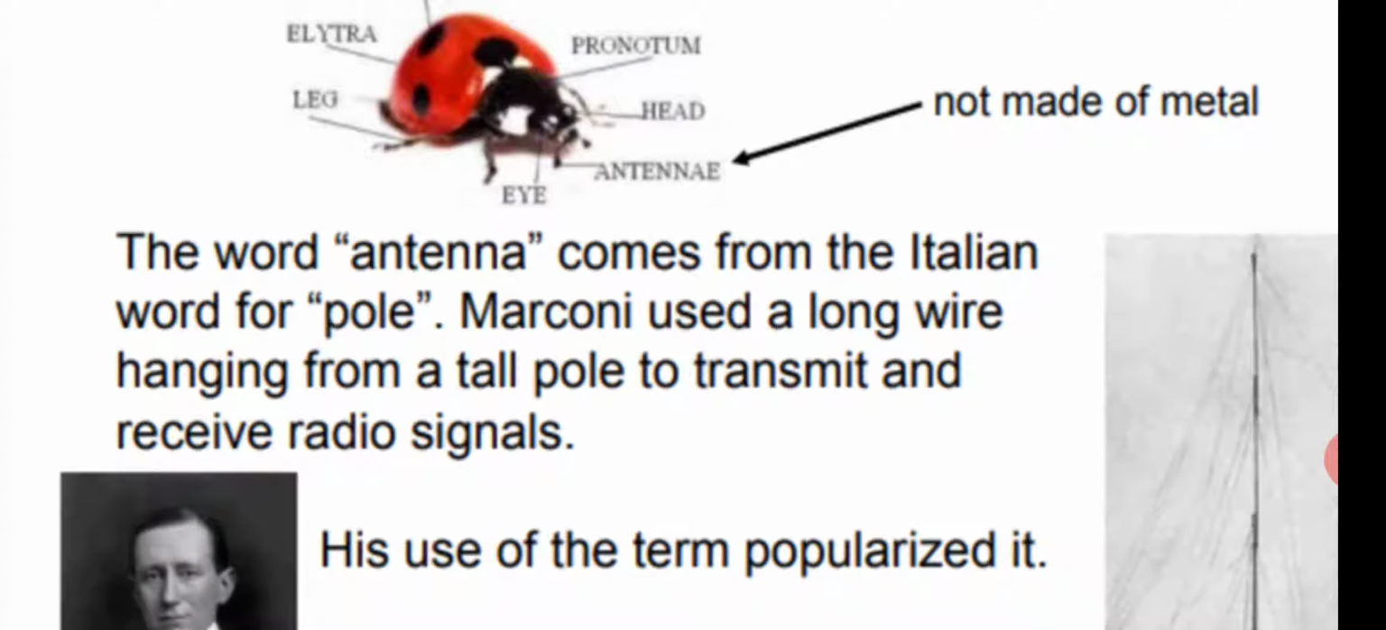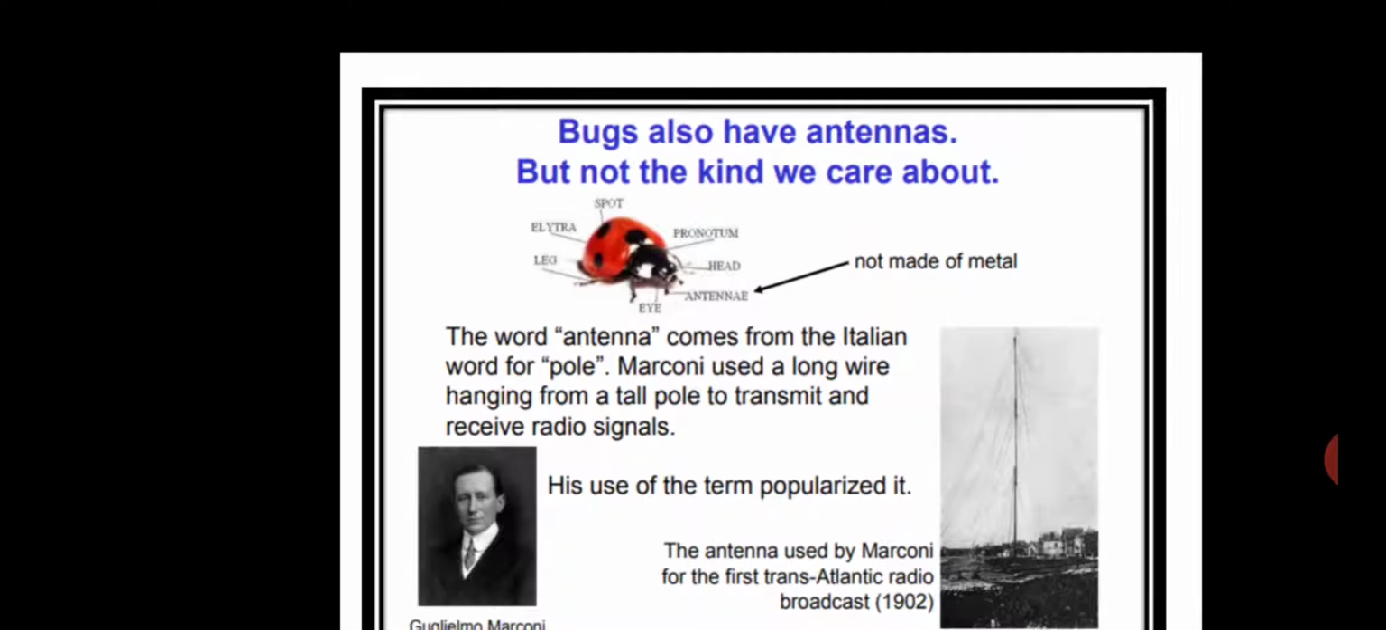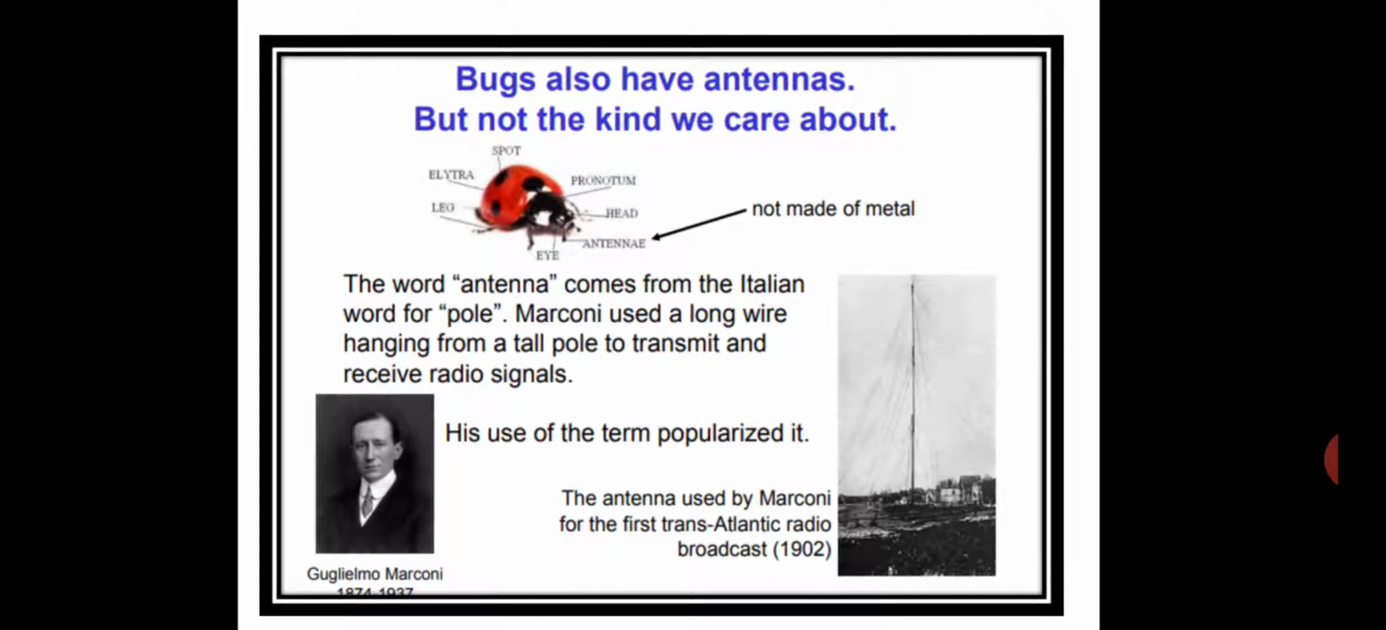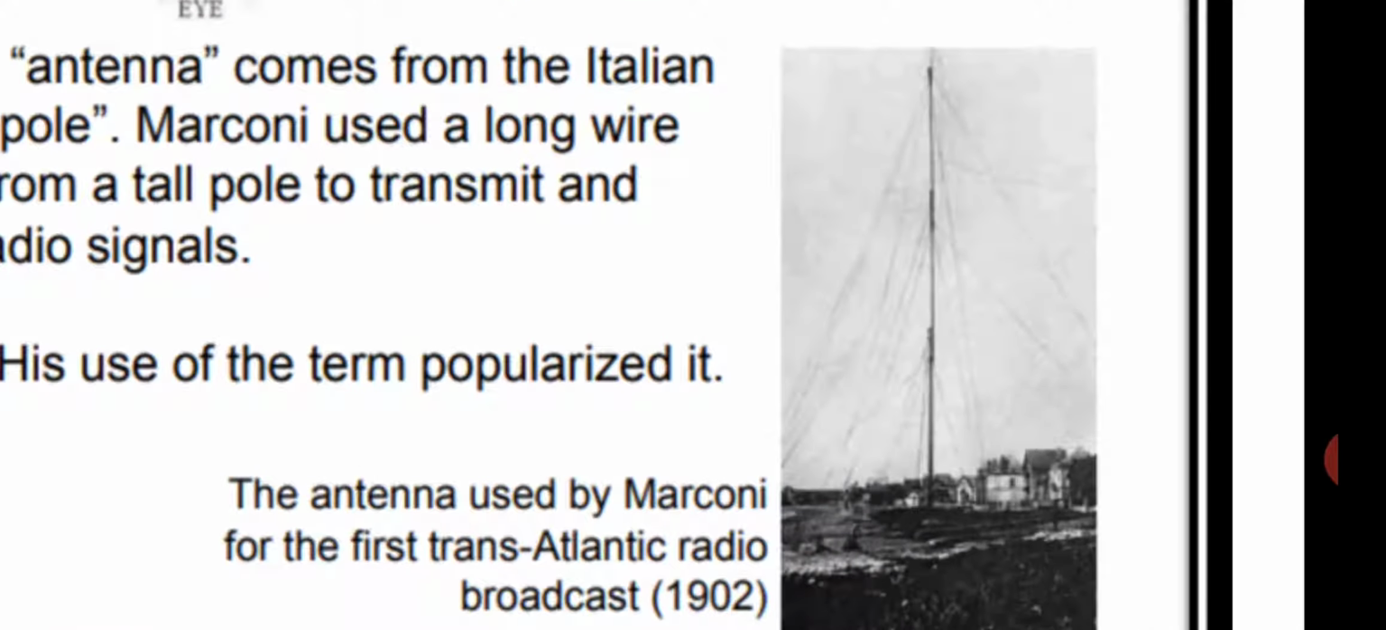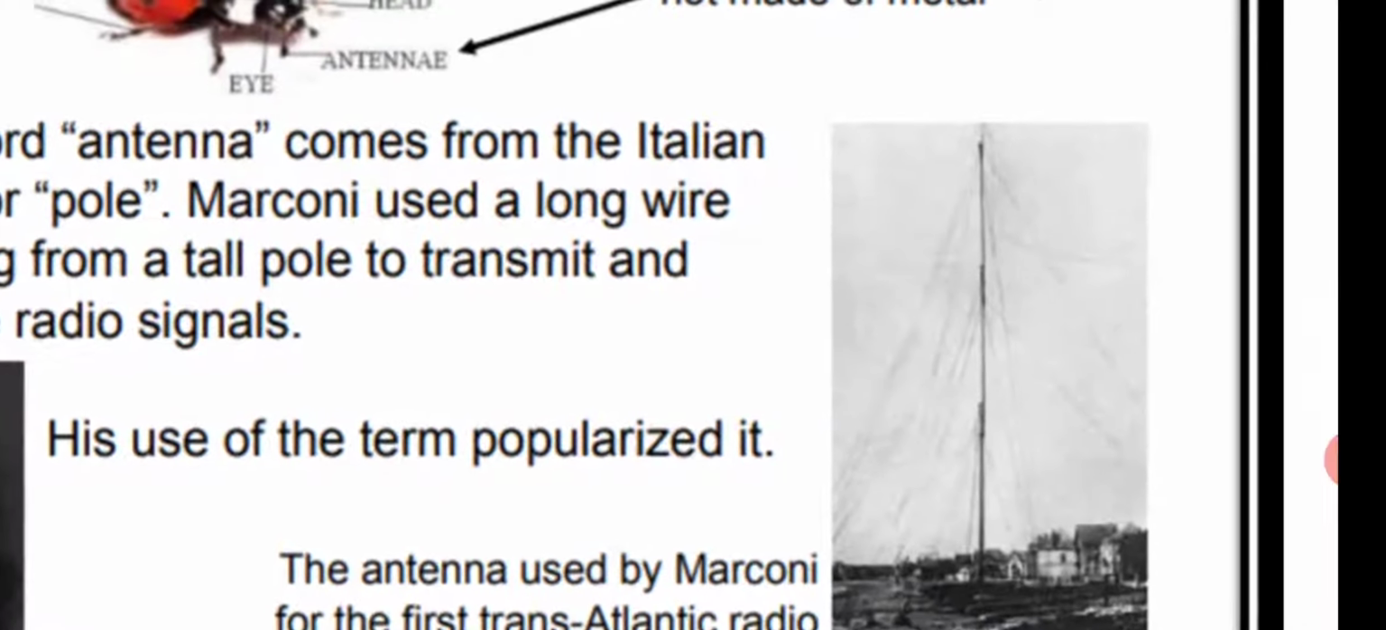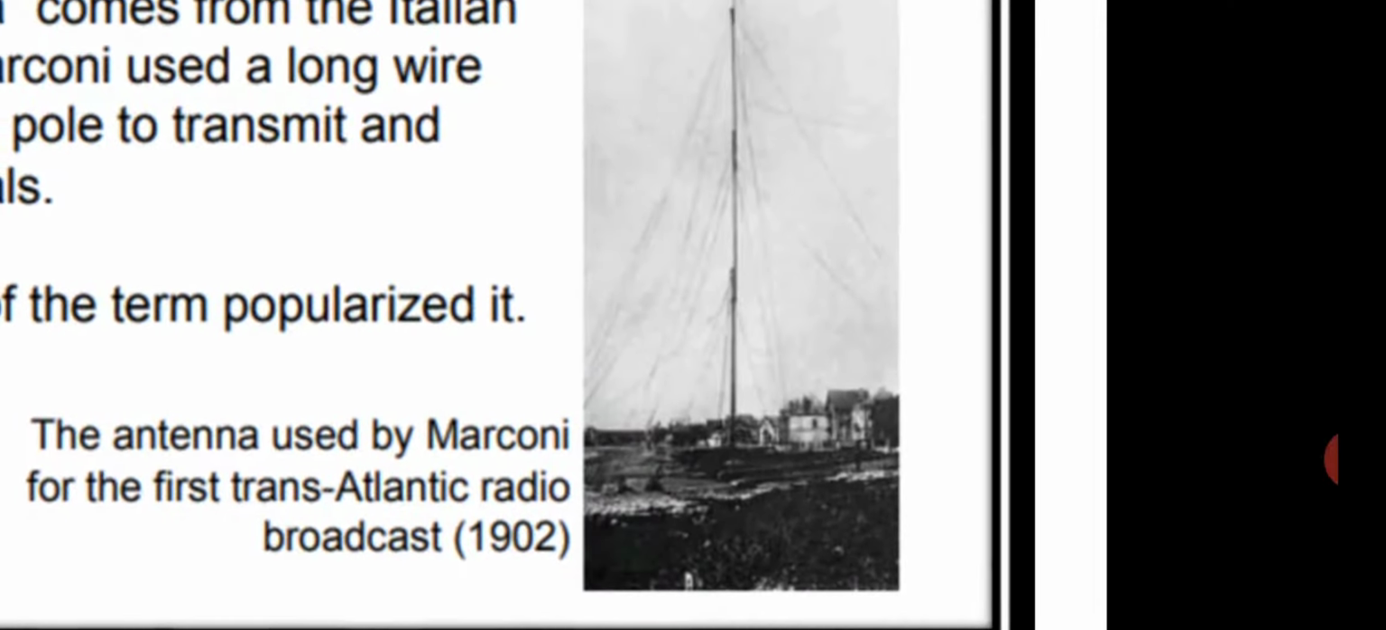The word antenna comes from the Italian word for pole. Marconi used a long wire hanging from a tall pole to transmit and receive radio signals. So the first antenna was made by Marconi. It is a long tower.